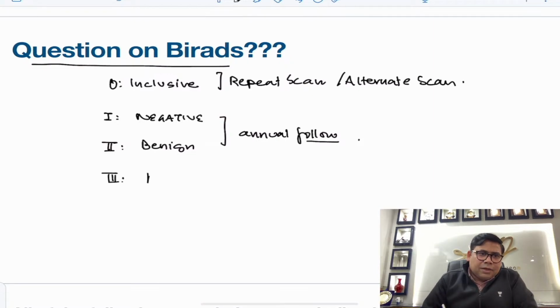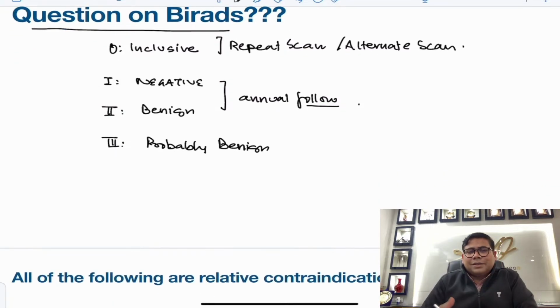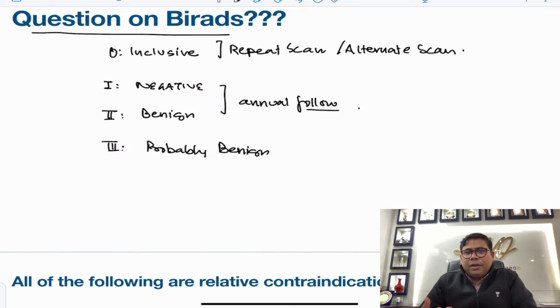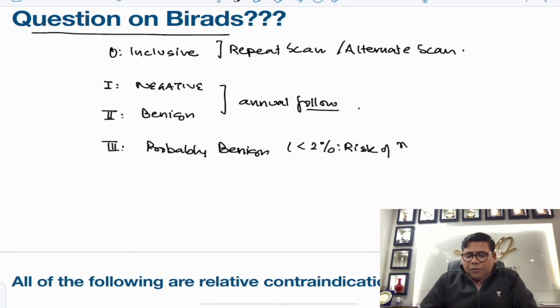3 is nothing but probably benign, and when we talk about probably benign, we need to assess the probability of it being malignant. There is less than 2% risk of malignancy. These are the patients where we go for 6-monthly follow-up.